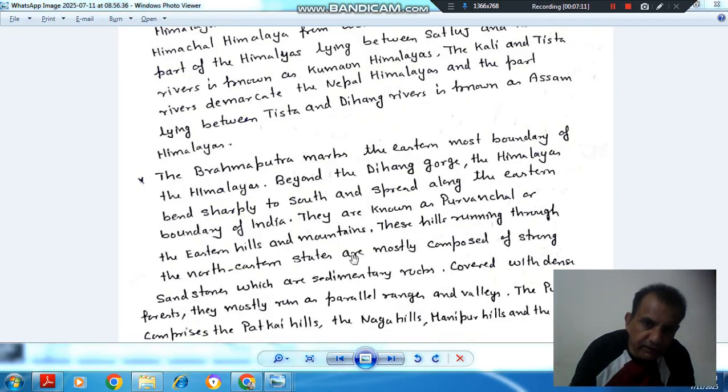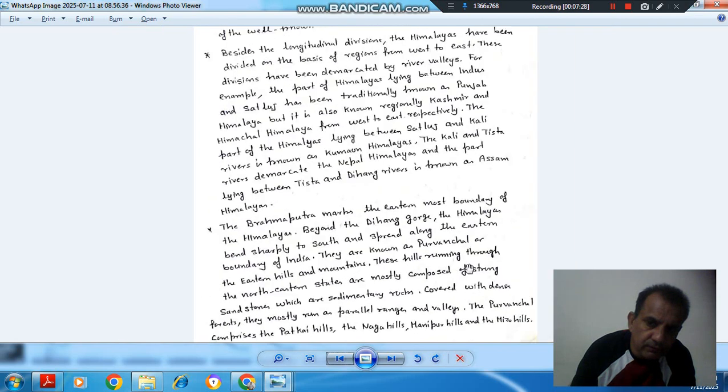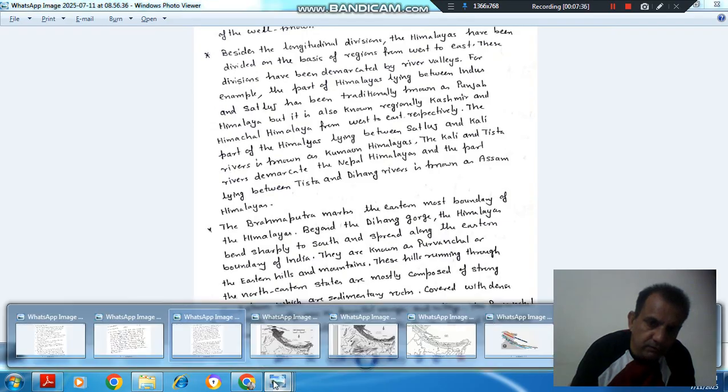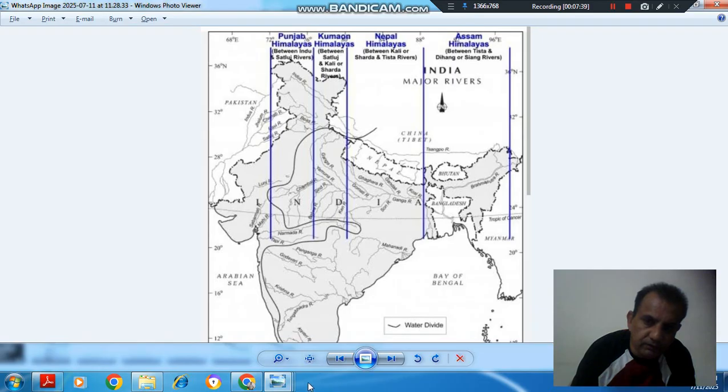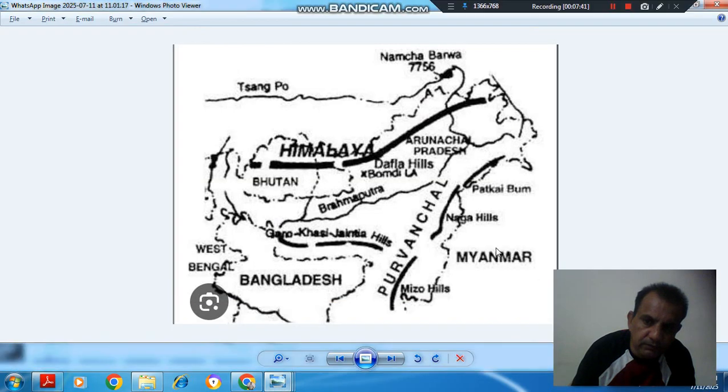These hills running through the northeastern states are mostly composed of strong sandstones, which are sedimentary rocks, covered with dense forest. They mostly run as parallel ranges and valleys. The Purvanchal comprises the Patkai Hills, Naga Hills, Manipur Hills, and Mizo Hills. So here this is the Purvanchal. This is the Purvanchal. Okay. So this is the Patkai Hill, Naga Hill, Mizo Hill, and other hills.